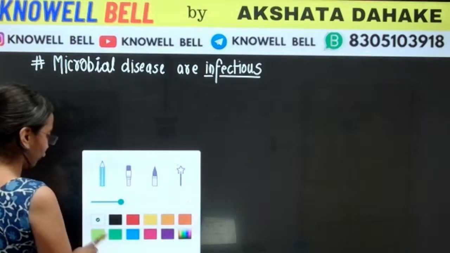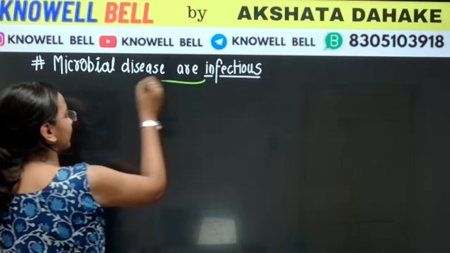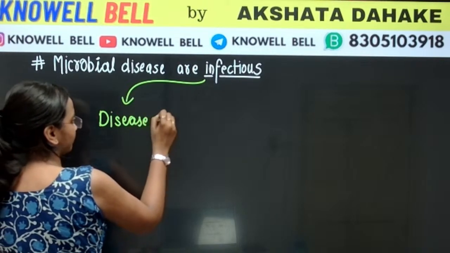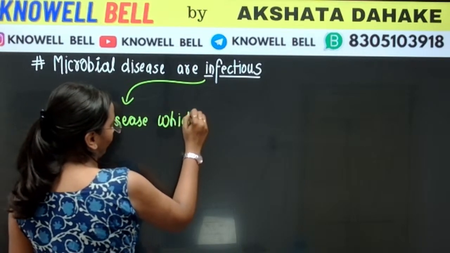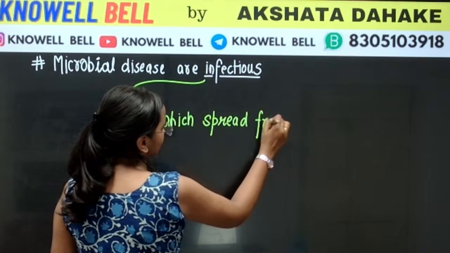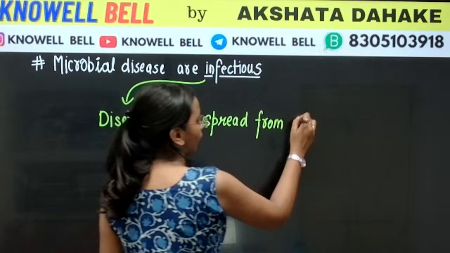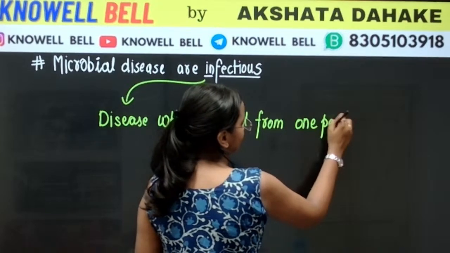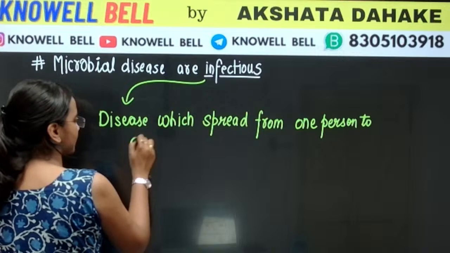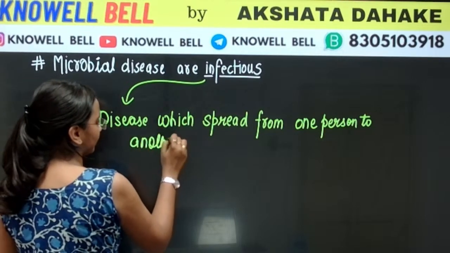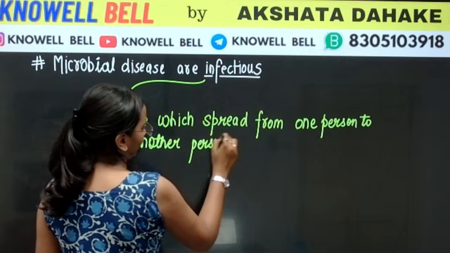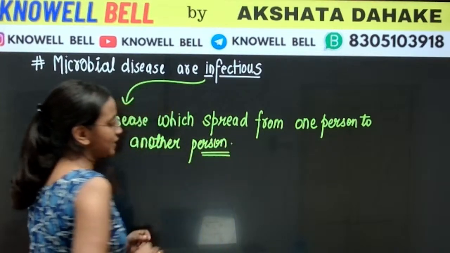So what is the meaning of infectious disease? Diseases which spread from one person to another. What do we call all such diseases? All such diseases are referred to as infectious diseases. We call them infectious diseases. And we just discussed many examples.